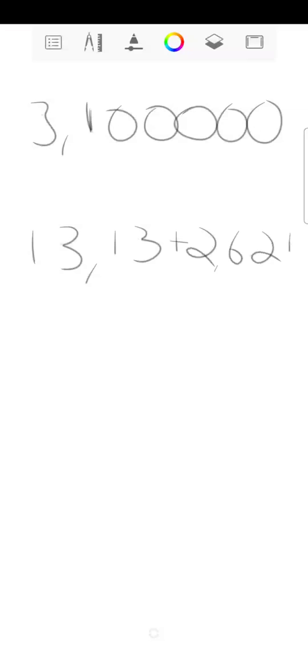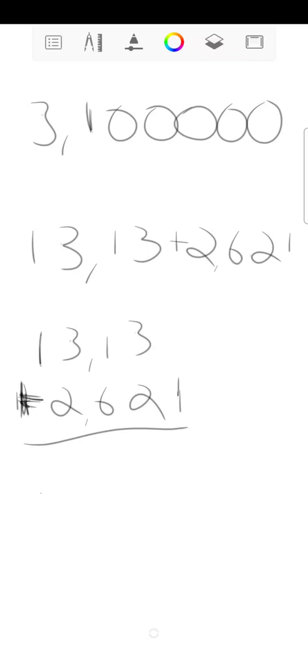So what am I going to do? I'm going to say 13 comma 1 3 plus 2 comma 6 2 1. That is a plus, if you can't see it, sorry about that. Now the issue here is there's no number over here, but we know after this 3, I can have an infinite amount of zeros. So I'll put a 0 over there.